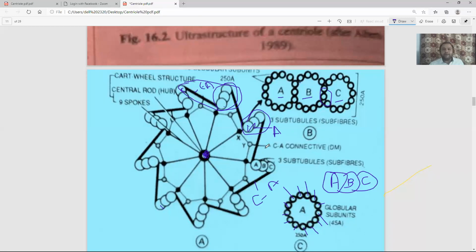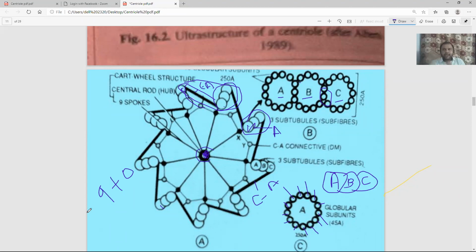So now we have completed the triplet, the CA linkage, and the center. This is the 9 plus 0 arrangement. Why? Nine triplets are on the periphery, but there is no triplet in the center.